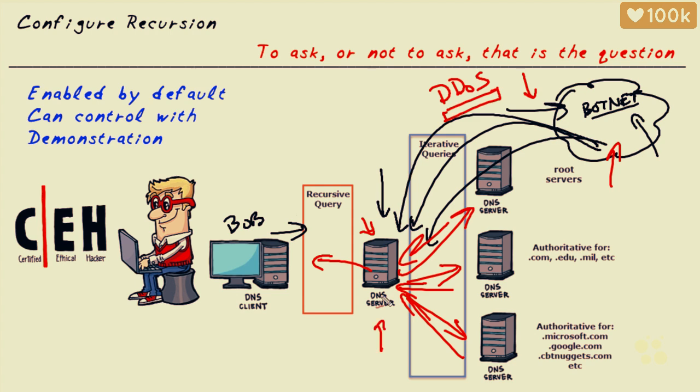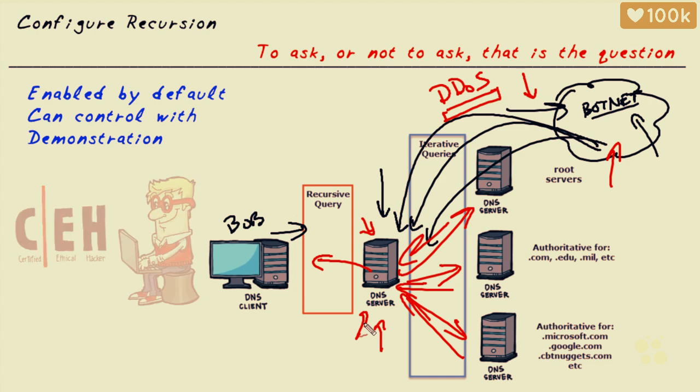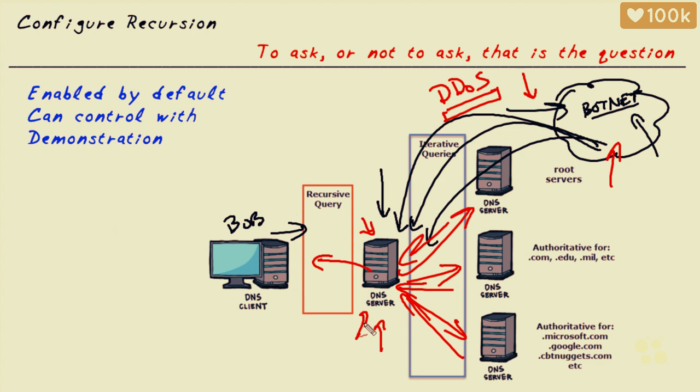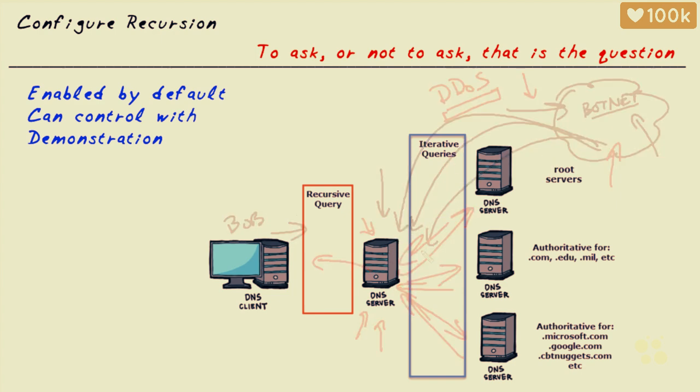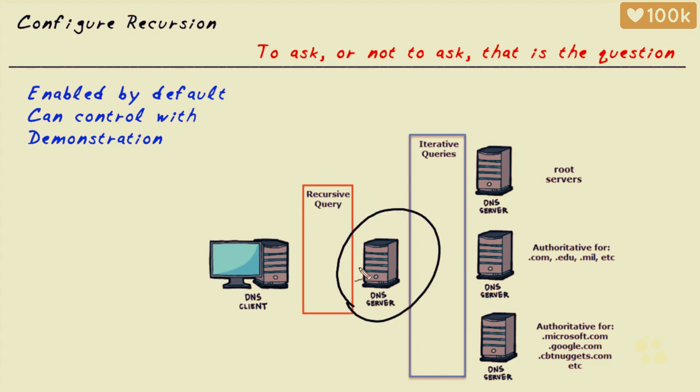And the bad news for us as the managers of this DNS server is that a server can fairly easily be compromised and brought down unless we take precautions against allowing those recursive lookups to be sent to us from the public internet. Because by default, our DNS server is allowing the recursive DNS request to come in, and it'll go out and solve it for us, or do its best to solve them for us.